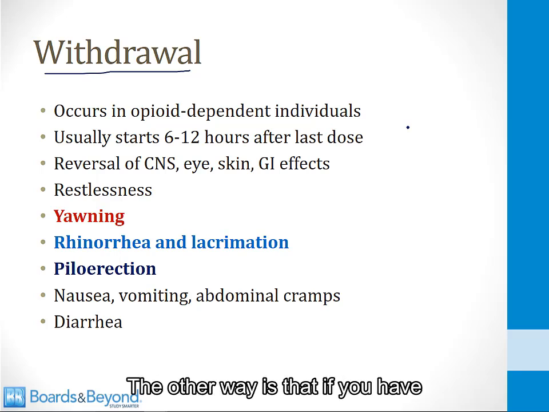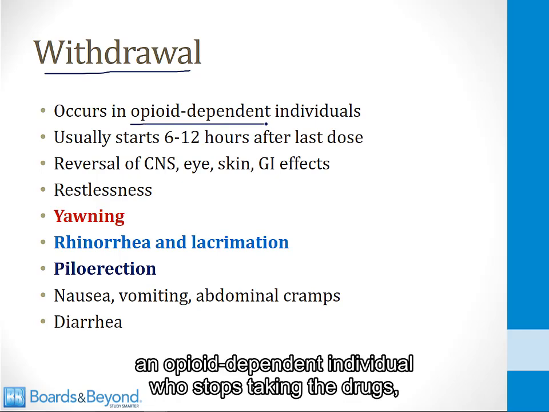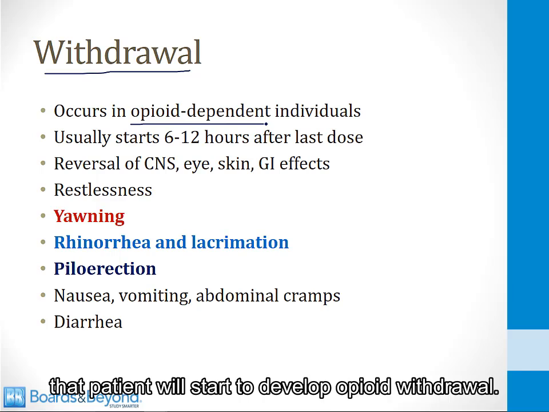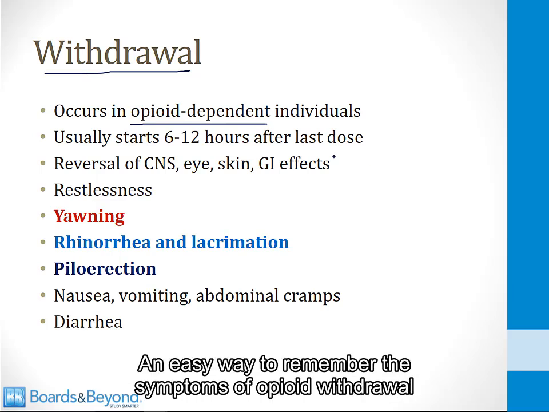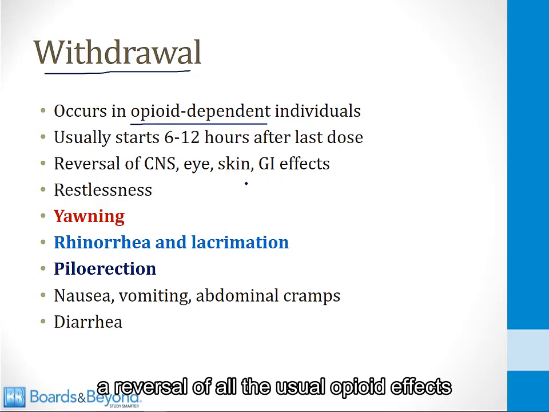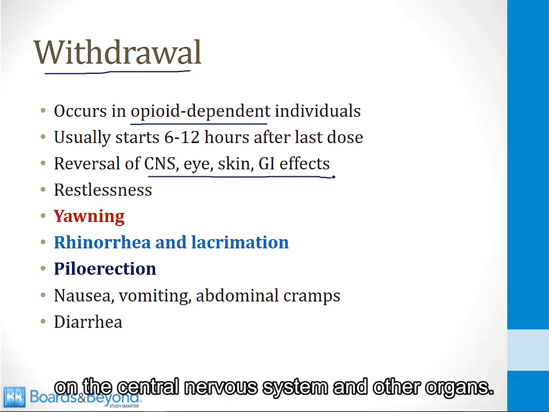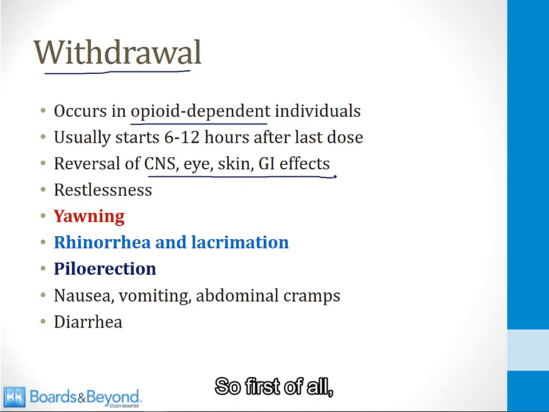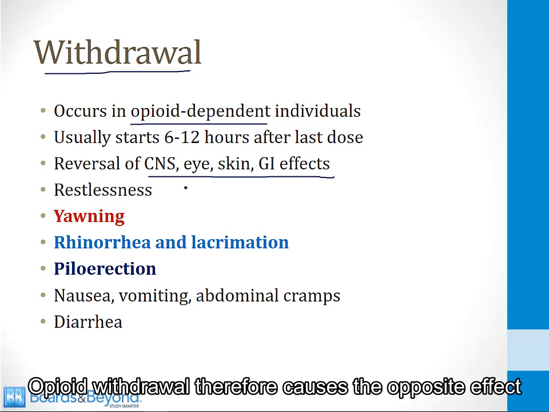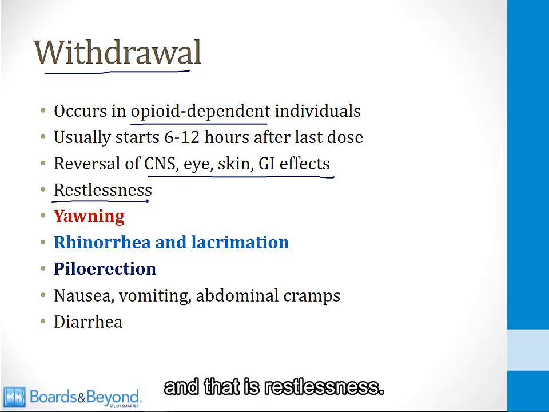The other way is that if you have an opioid-dependent individual who stops taking the drugs, about 6 to 12 hours later, that patient will start to develop opioid withdrawal. An easy way to remember the symptoms of opioid withdrawal is to just understand that they represent a reversal of all the usual opioid effects on the central nervous system and other organs. So first of all, opioids normally depress the central nervous system. Opioid withdrawal therefore causes the opposite effect, and that is restlessness.